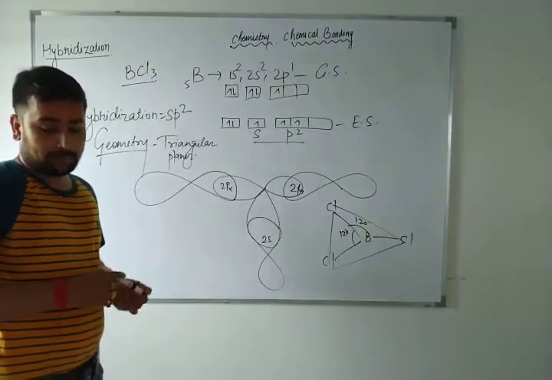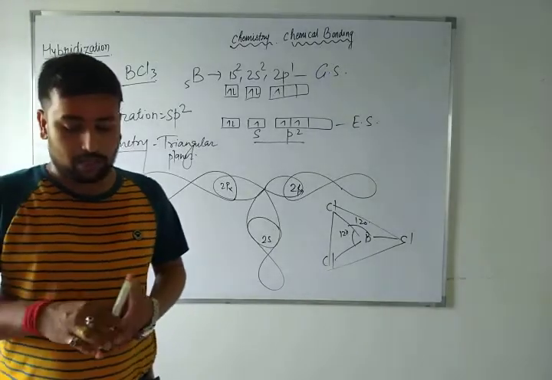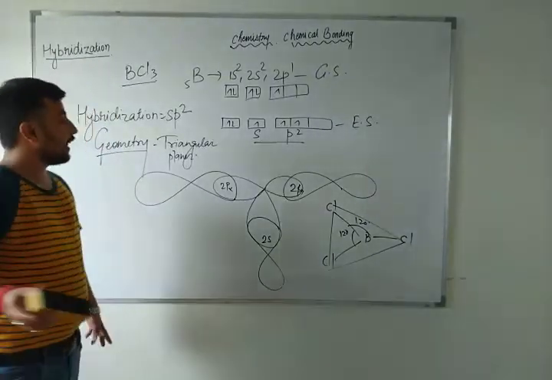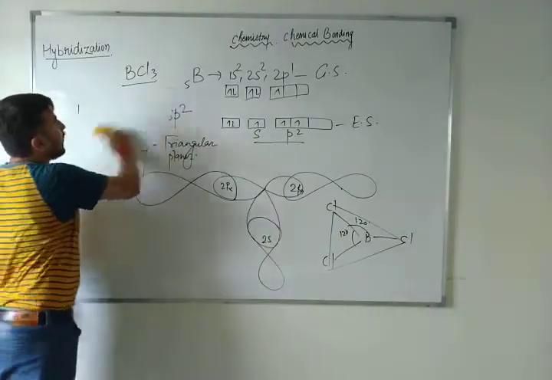If you want to calculate sp3, just suppose, have you heard of sulfuric acid, H2SO4?